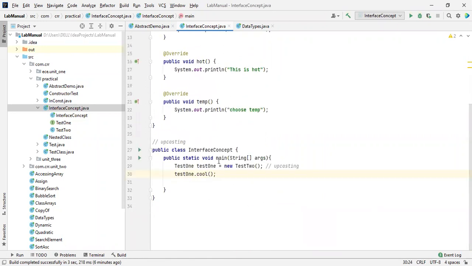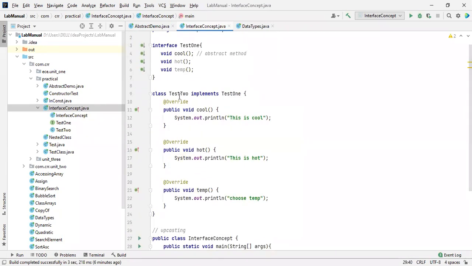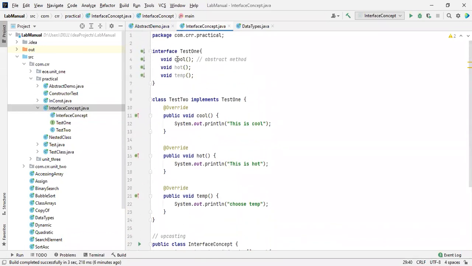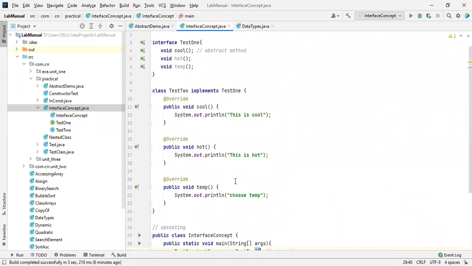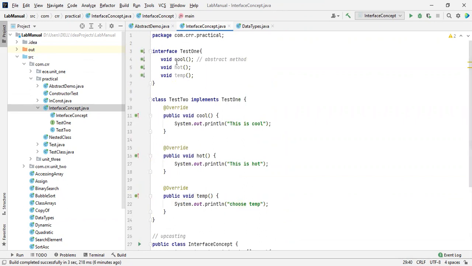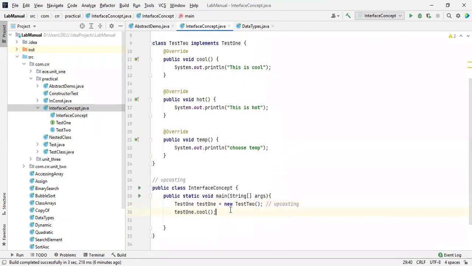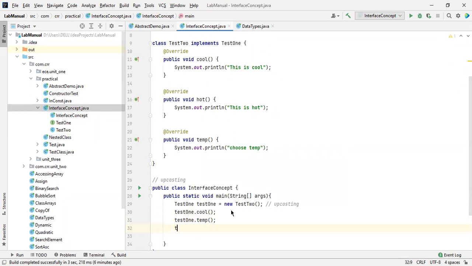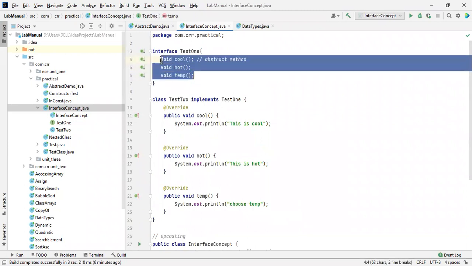But here we instantiated the subclass over here. That's why each and every implementation is assigned to the interface. It already has abstract methods that don't have an implementation, but here we assign the implementation to it. That's why it has been highlighted. This is the rule, just follow it. And again, I'm going to call test one dot temperature and then test one dot hot. Okay, good. So everything has been accessed. All of these are highlighted. This is how the interface works.